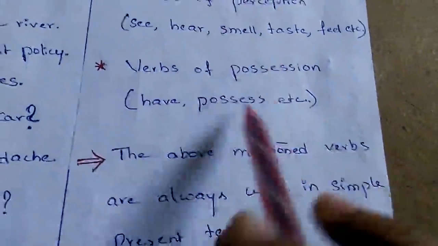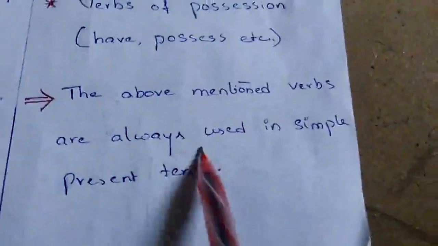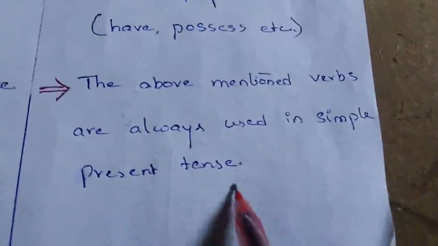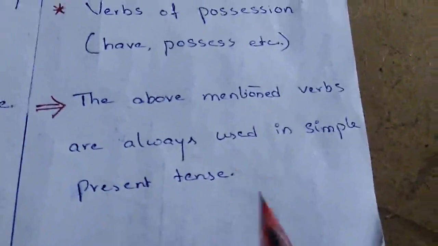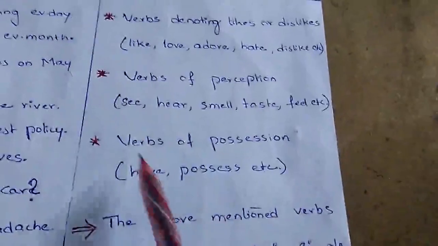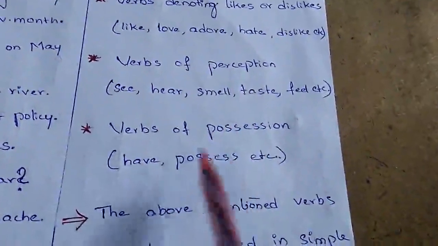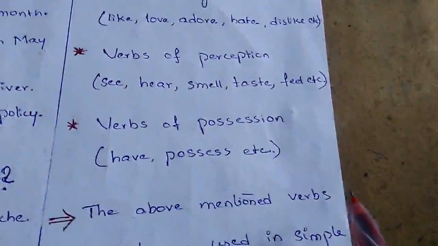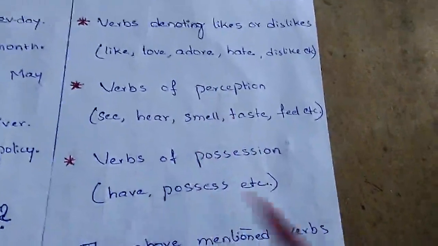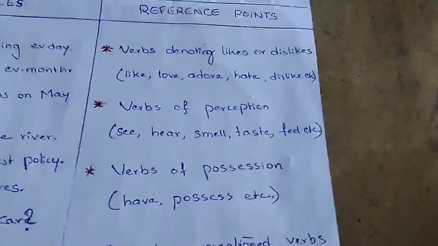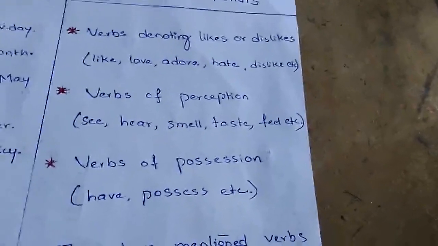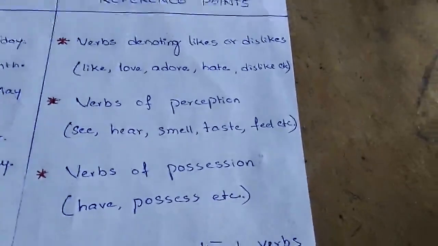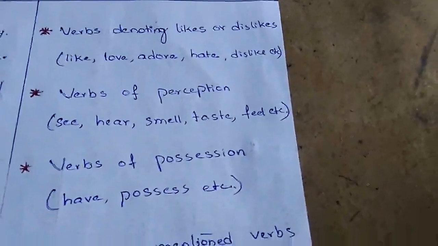These categories of verbs are always used in simple present tense only. So we have to be very careful when we use these in their first meaning. Of course, if they convey a second meaning, then there is an exception again. So when these verbs are used in their first meaning, they are always used in simple present tense only. So this is all about simple present tense.